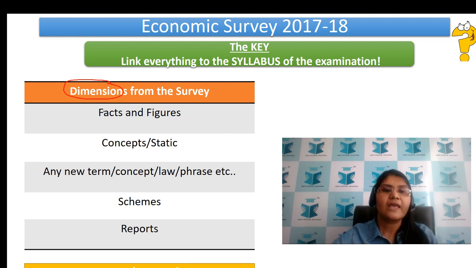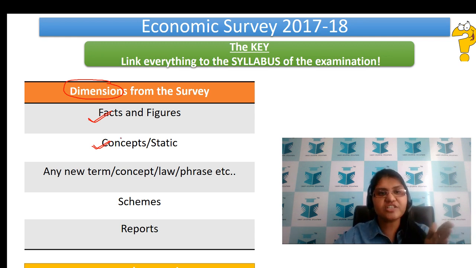The first thing, facts and figures. The Economic Survey is famous for facts and figures, right? So that is one dimension of ours. The second thing, concepts and static part. From those facts and figures, we have also derived our concepts, and there are other concepts as well. As we move further, we are going to understand this through examples.